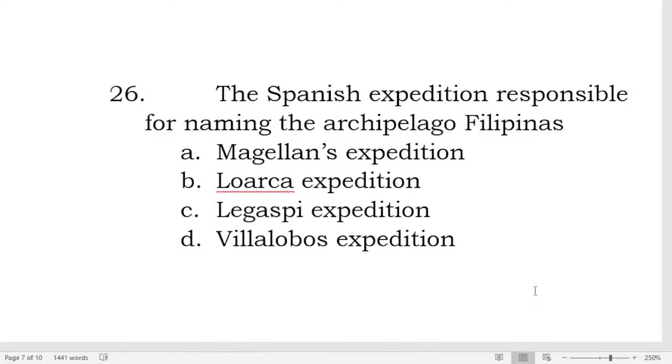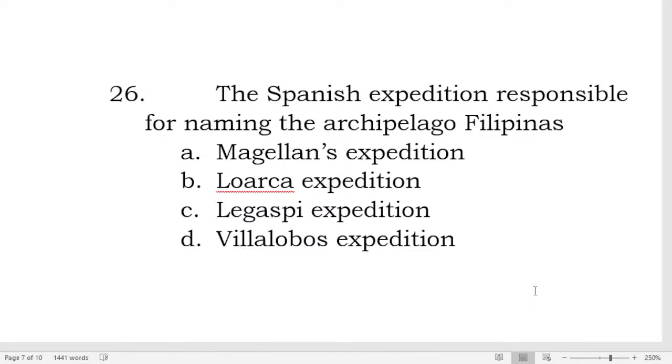What's your answer for number 26? Others say letter C, others say letter D.